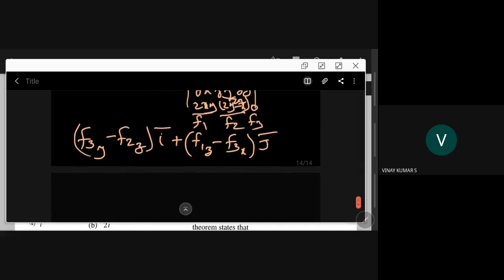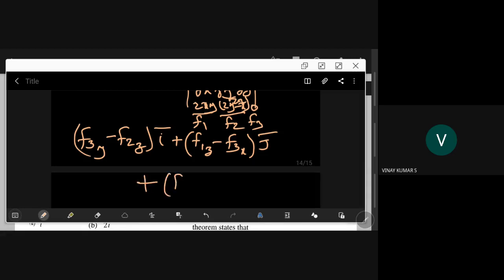Again a rotation: plus F2 after j, z x will come; F1 you will get y, and k bar. So circular sum. Now F3 y, see here it is now easy.